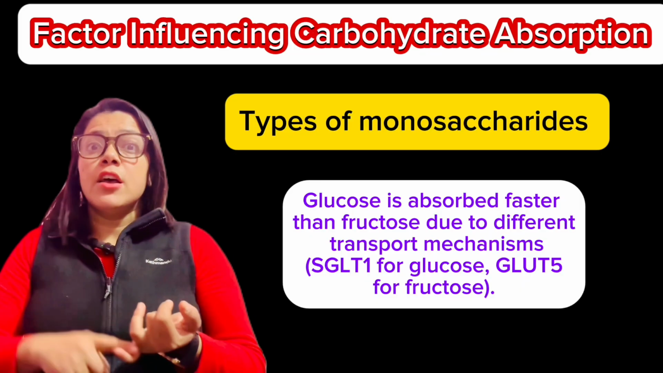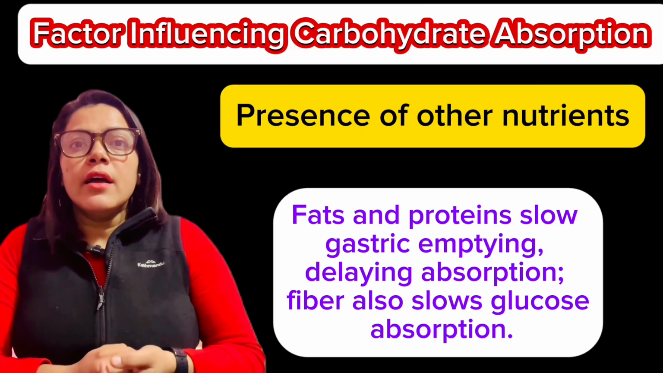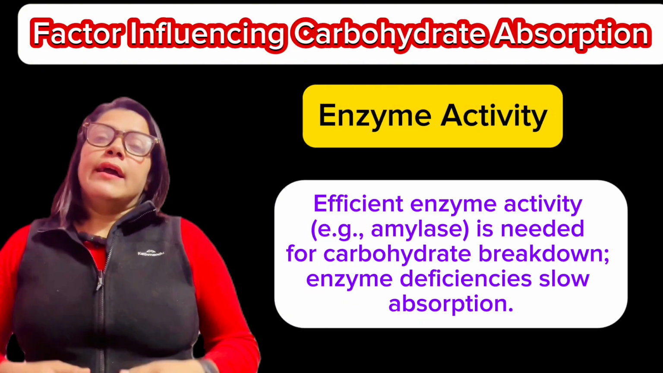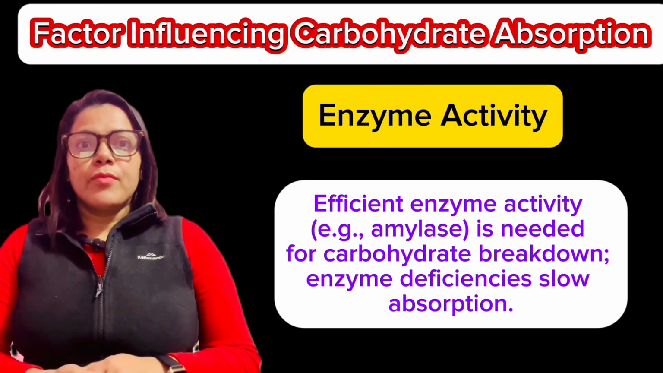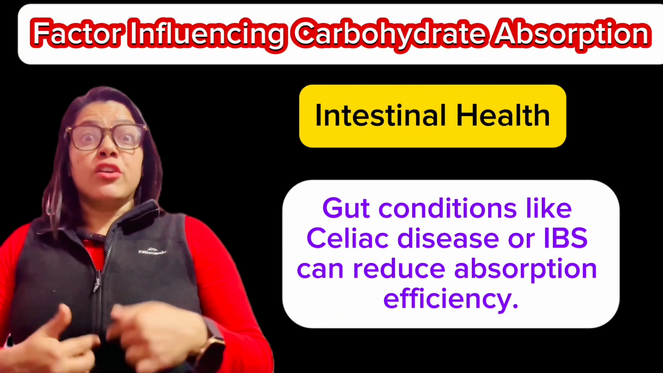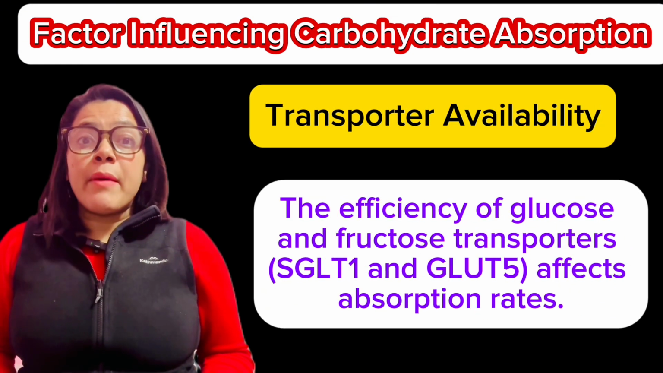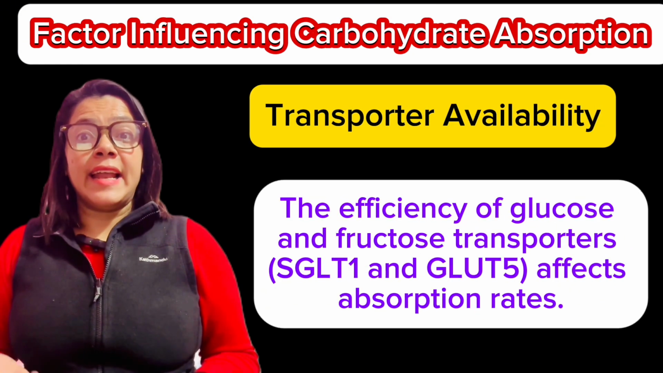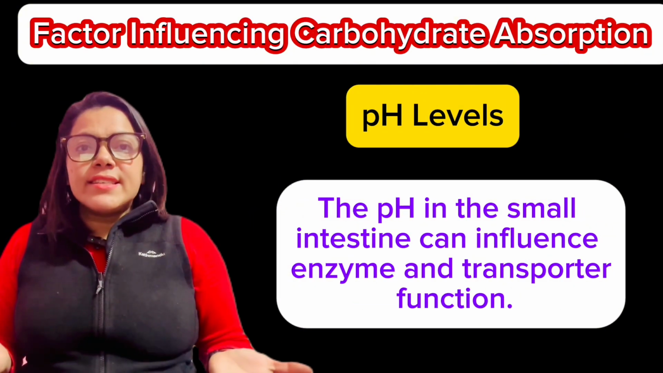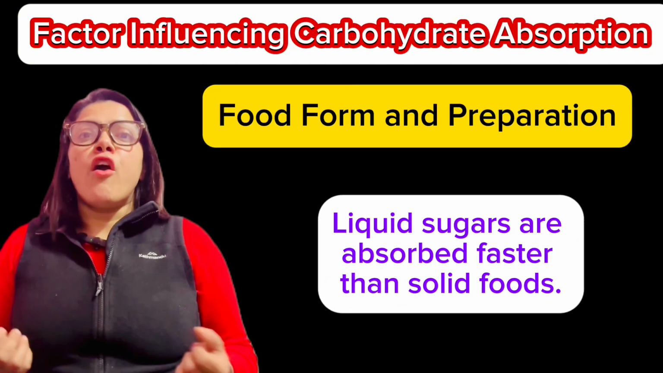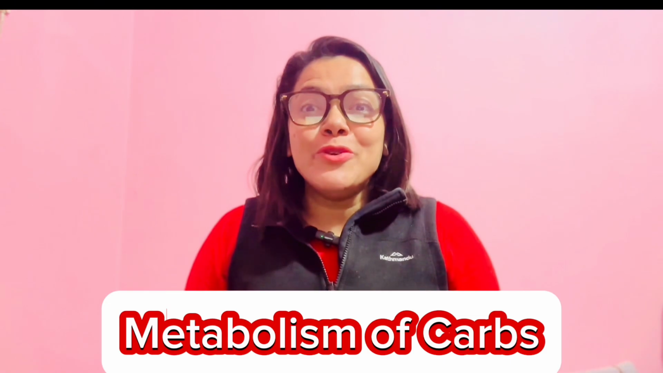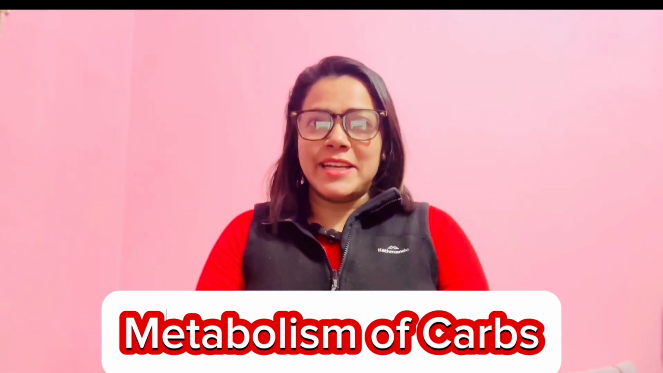The rate of carbohydrate absorption in the small intestine is influenced by several factors like type of monosaccharides, presence of other nutrients, gastric emptying time, enzyme activities, intestinal health, our gut health, concentration gradient, transporter availability like SGLT and GLUT5, pH level, and food form and preparation. Now let's move to the metabolism of carbohydrate.